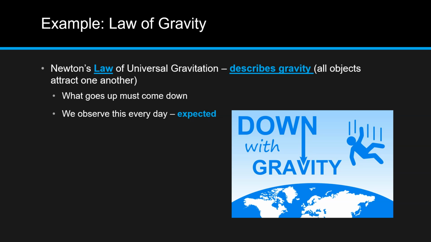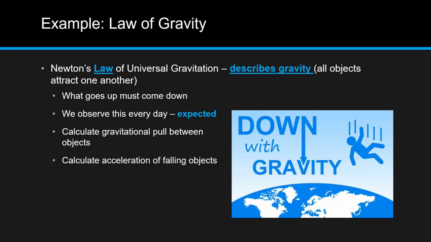Because humans have always experienced gravity, and it always works the same way, we expect everything to obey the laws of gravity. With the law of gravity and the mathematical formulas that come with it, we can calculate the gravitational pull between objects, as well as the acceleration of falling objects. This means we can calculate how quickly an object will fall if you drop it from a certain height.